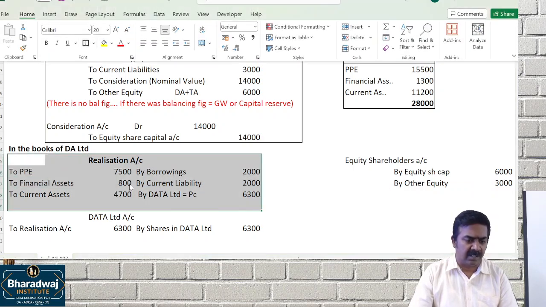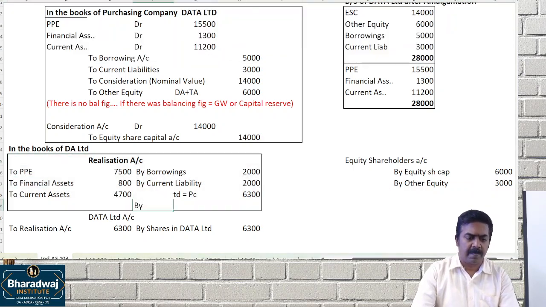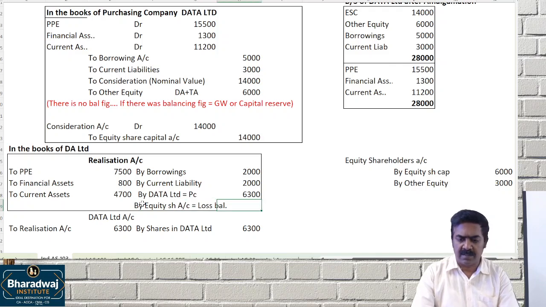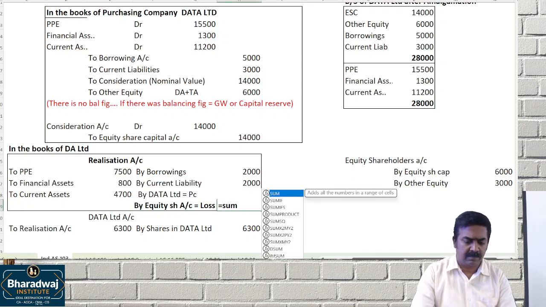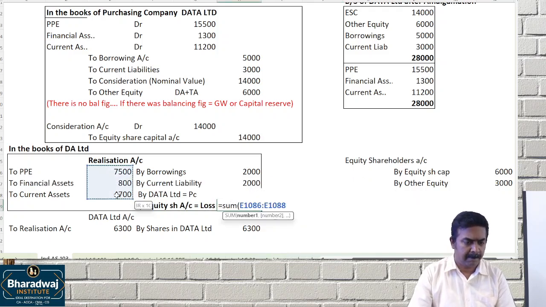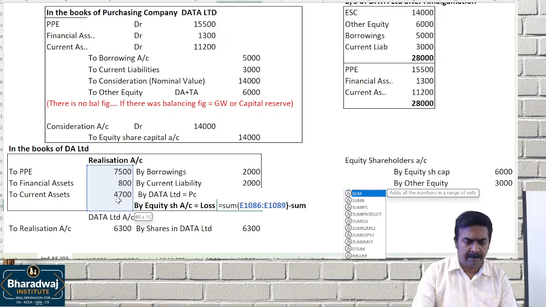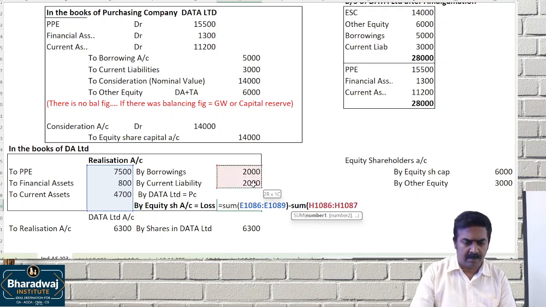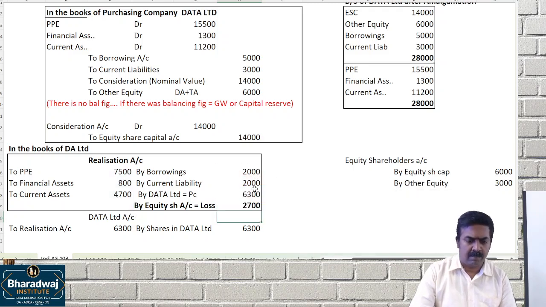There may be a profit or loss. I think it is a loss. By equity shareholders account, loss transferred. What is the loss? 2,700, transfer it.